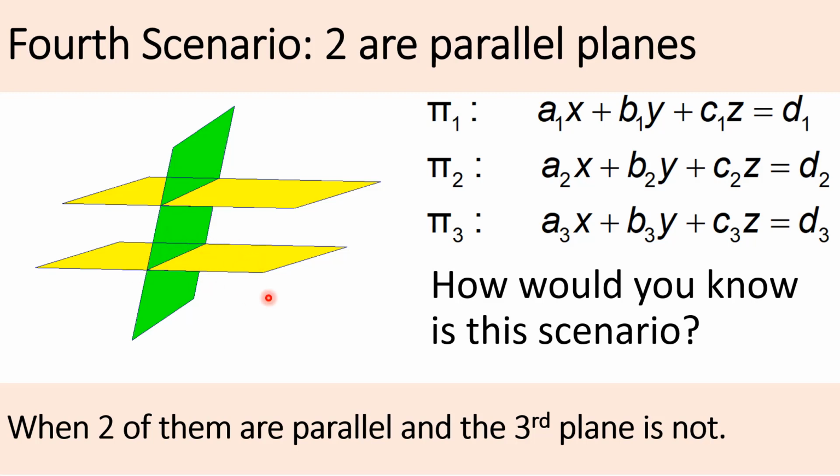So if the first two planes were incident planes, then this could be just the scenario of two planes. But if the first two planes are parallel and they are distinct like this, then the scenario is exactly scenario 4. And again, if it's scenario 4 just like this, then the planes actually don't meet at all.